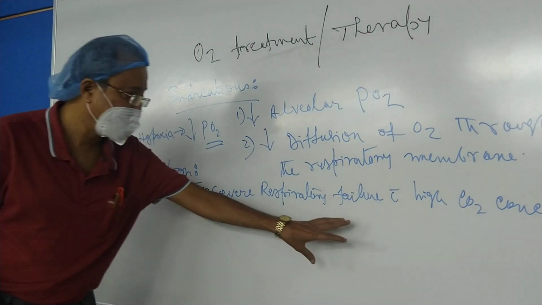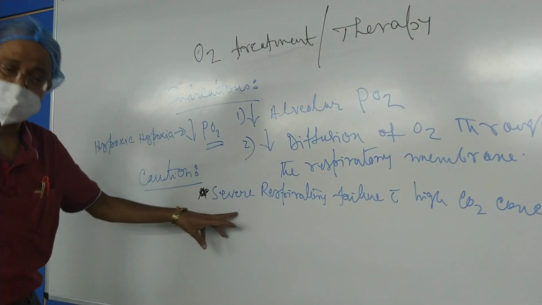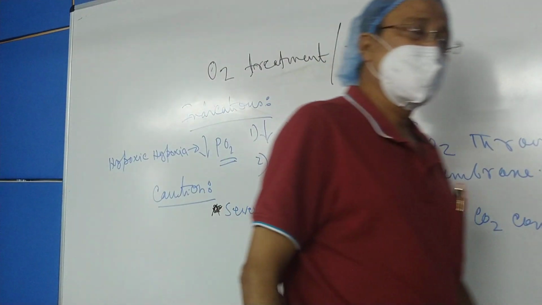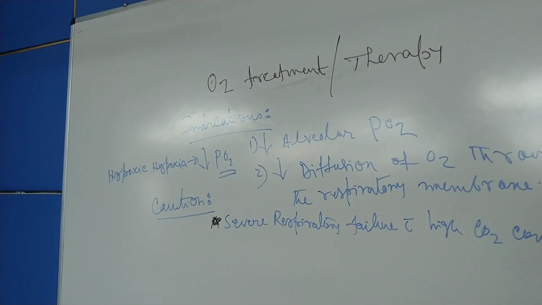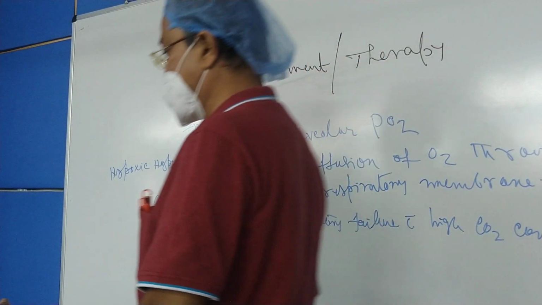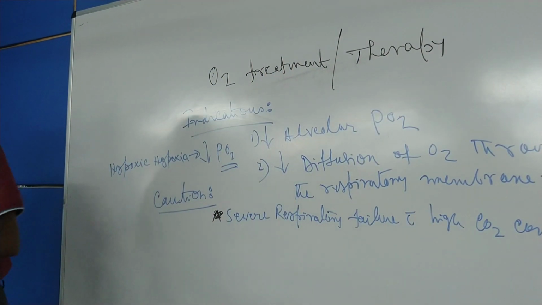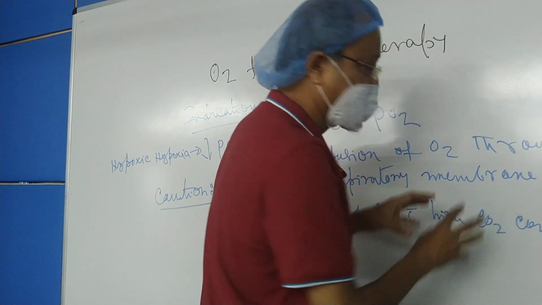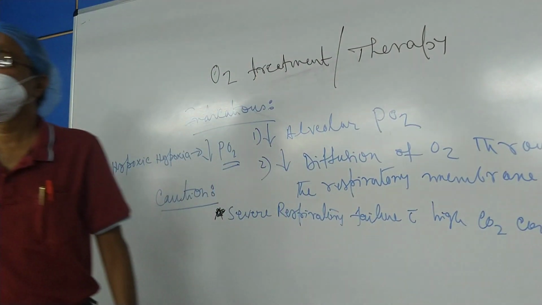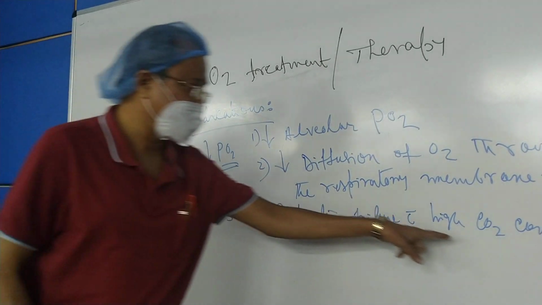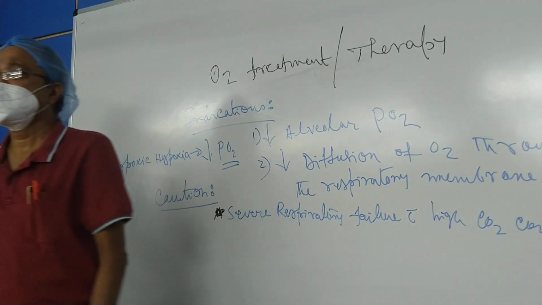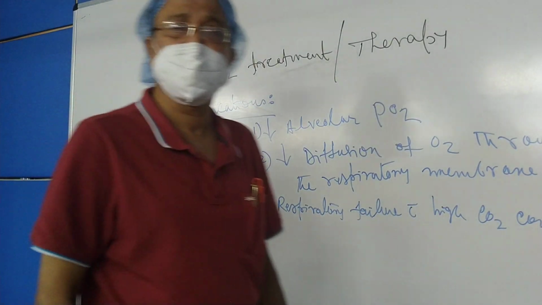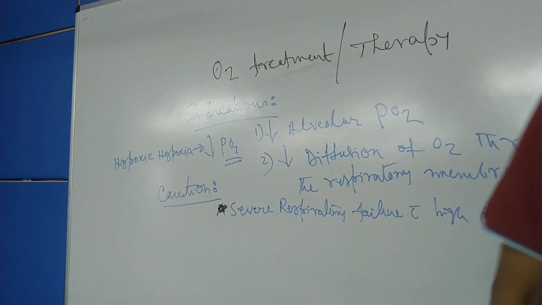In this condition, it is the hypoxia which is present, is the only drive for running the respiration via the peripheral chemoreceptors. So in this condition where the central part of the respiratory regulation fails due to high carbon dioxide concentration, it is the only peripheral chemoreceptors who are very much sensitive to hypoxia.